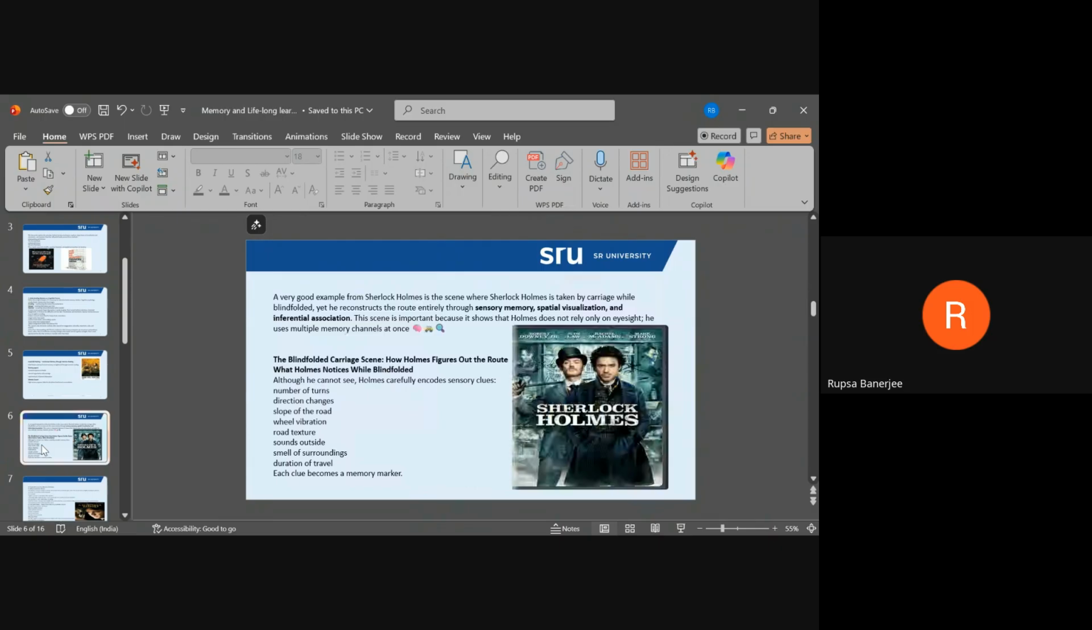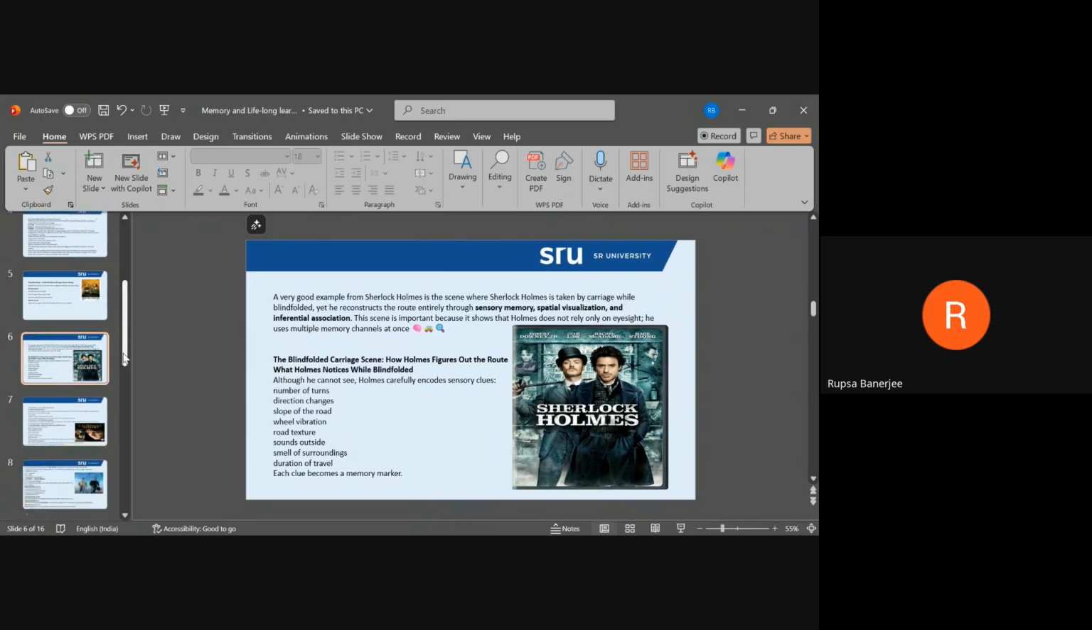Next, you have Sherlock Holmes as well. So next we will be going into what is the role of visualization in memory. A very good example is provided by the movie Sherlock Holmes, which came out in 2009. So we will go through that.